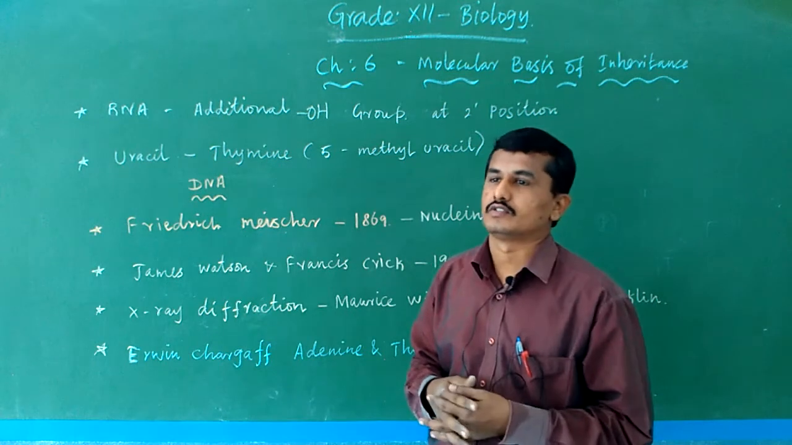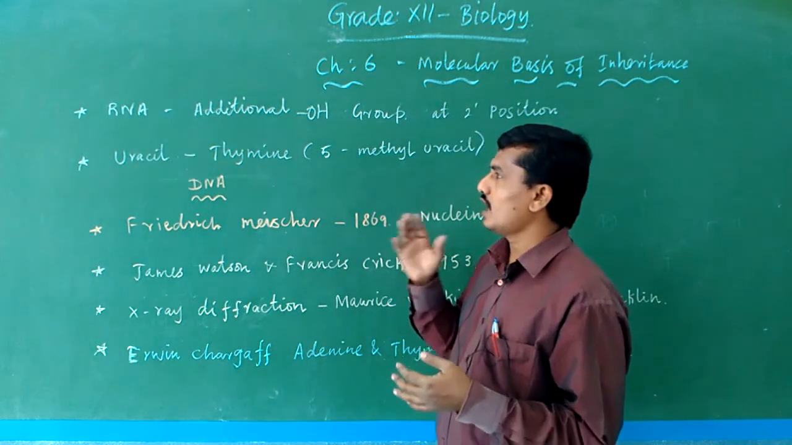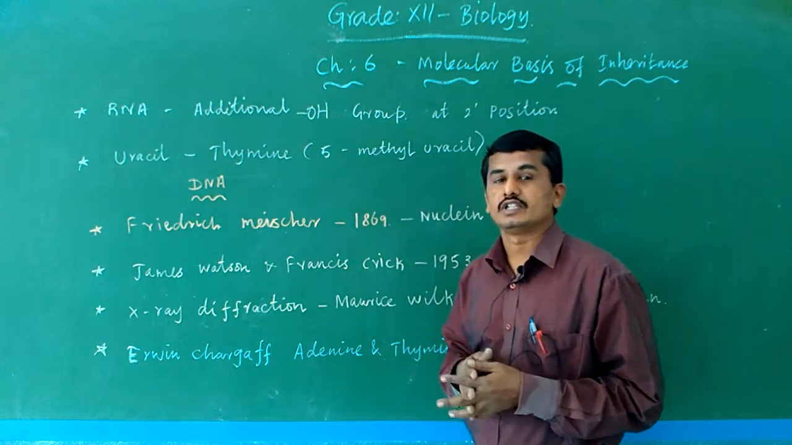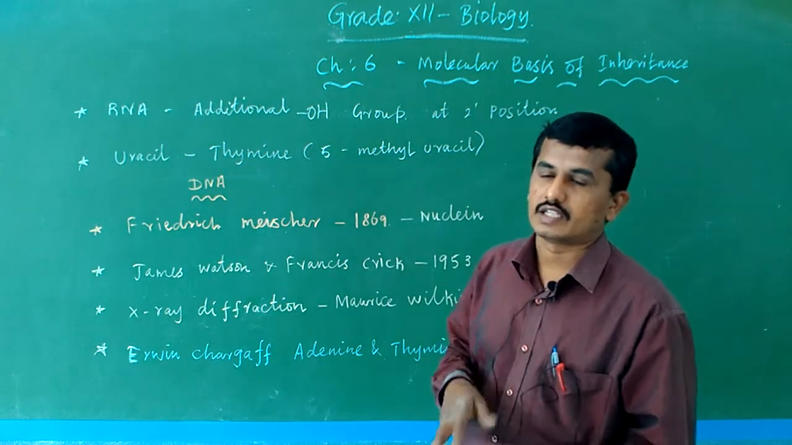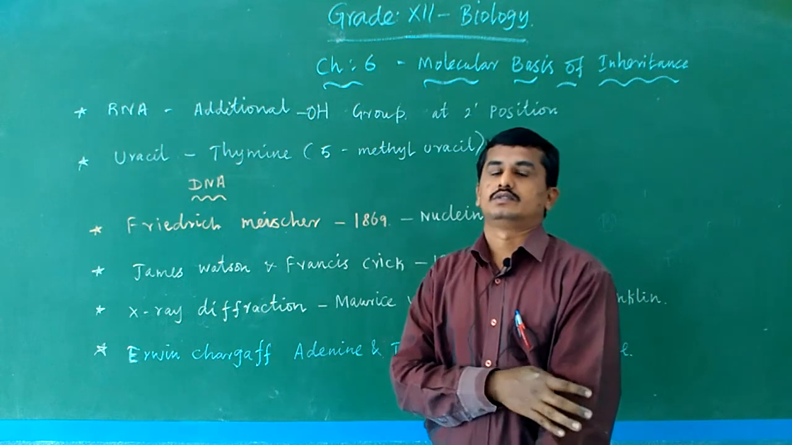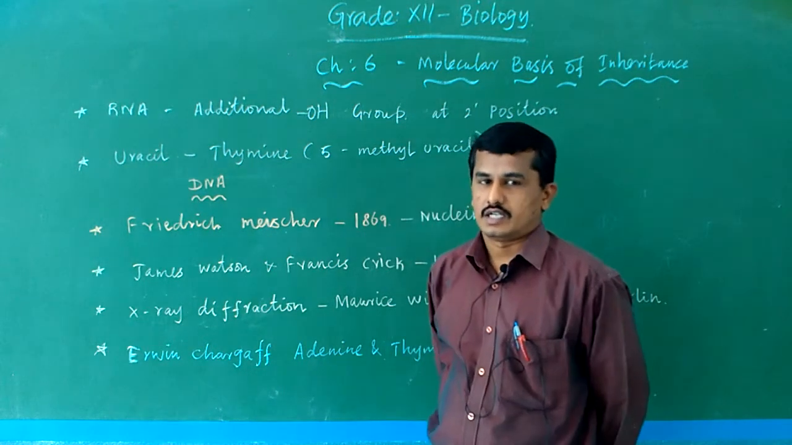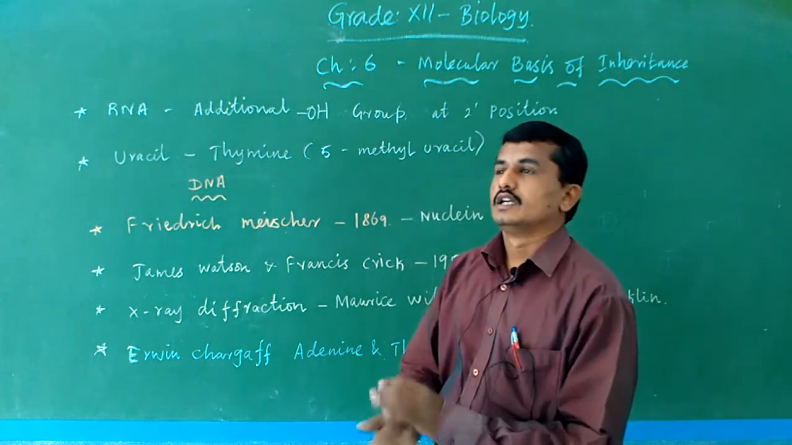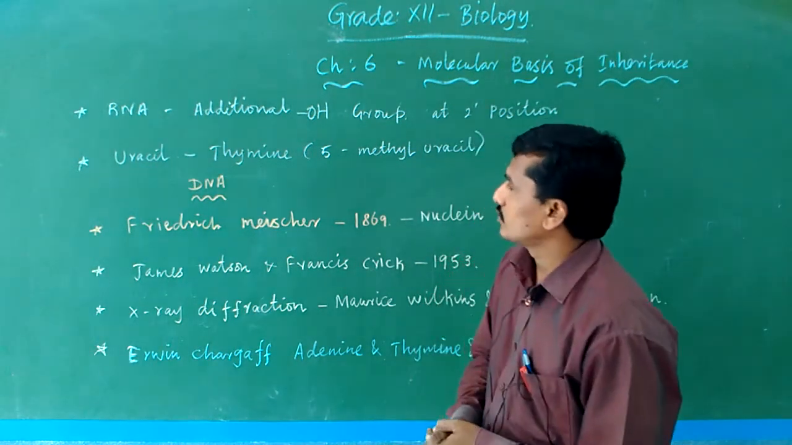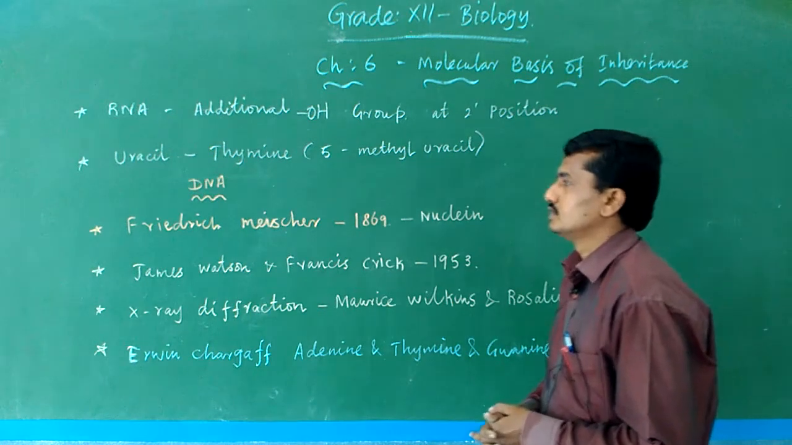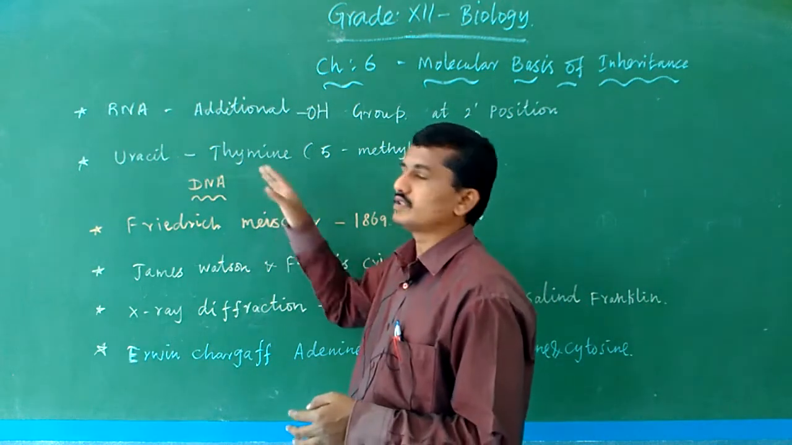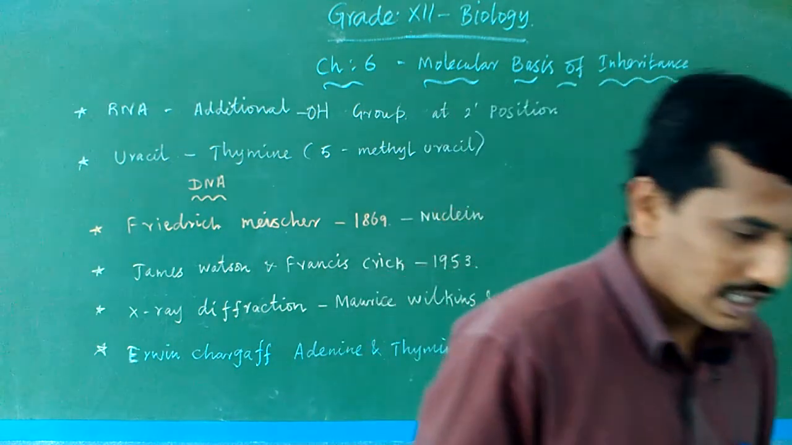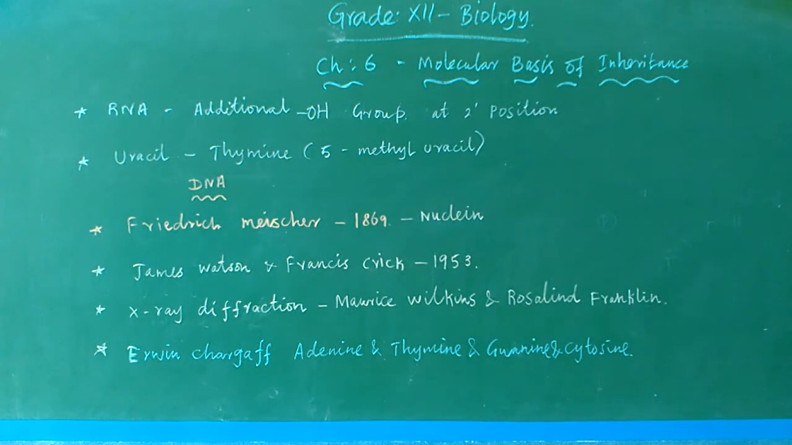That is the difference. Plus, in RNA, every nucleotide has an additional OH group at the 2' position. At the 2' position of the RNA, every nucleotide contains a 2' OH group. Then uracil takes the place of thymine. So normally for DNA, for example, let us draw the diagram of DNA, listen.